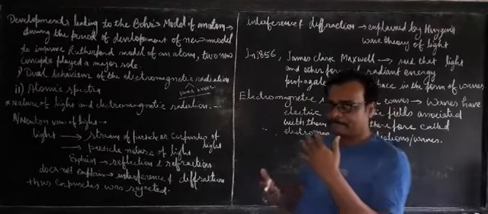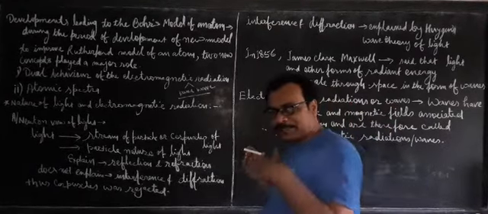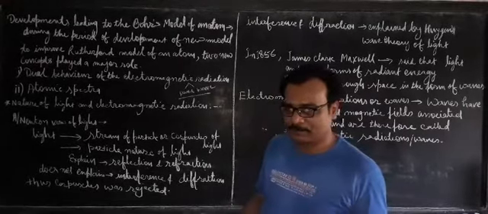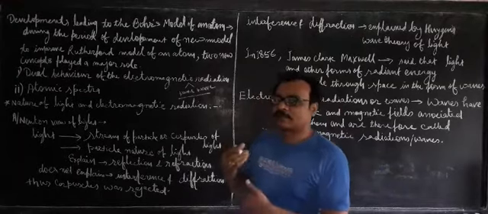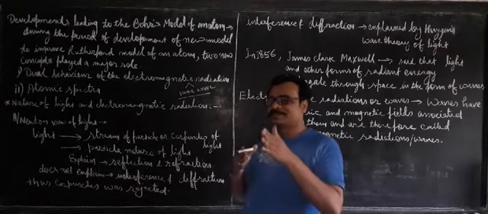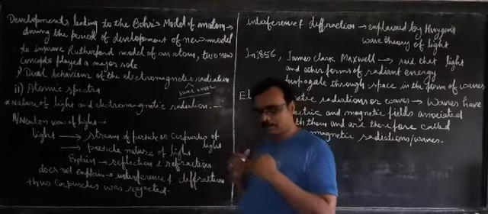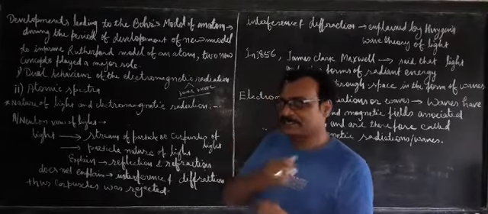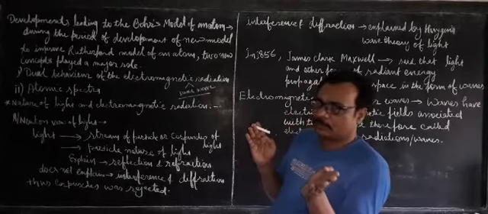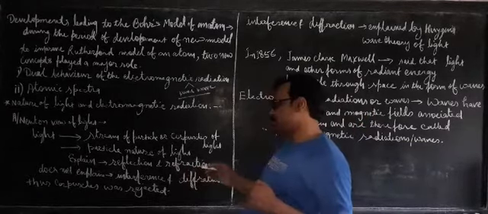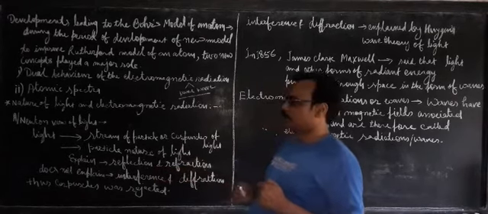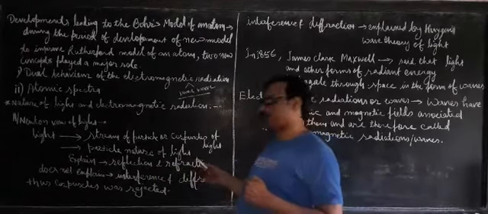When light travels from one medium to another medium, denser medium to lighter medium or lighter to denser medium, its path changes. We say light moves in a straight direction. But when light moves from one medium to another, it changes its path. It bends towards the normal or bends away from the normal. So this is refraction. These two phenomena could be explained by Newton's view of light, Newton's corpuscles theory of light.